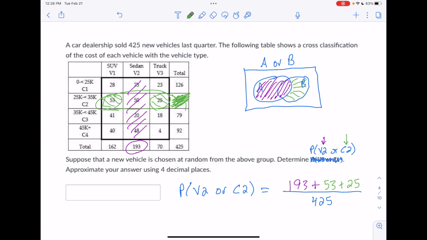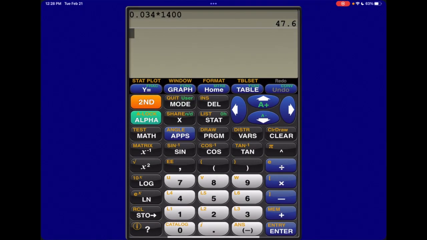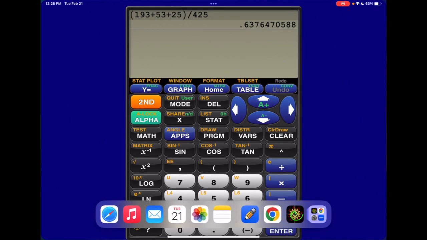All right, so what does that give us? We just need to go to the calculator and find that out. So when we do this, I would make sure you put parentheses around the top. So 193 plus 53 plus 25, and those parentheses make sure all the addition happens first, and then divide that by 425. So it looks like 0.6376. Look at that next digit. For rounding purposes, it's a 4, so we're going to stick with the 6 instead of rounding up to a 7. So 0.6376.